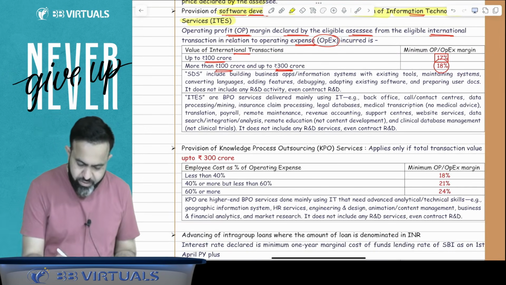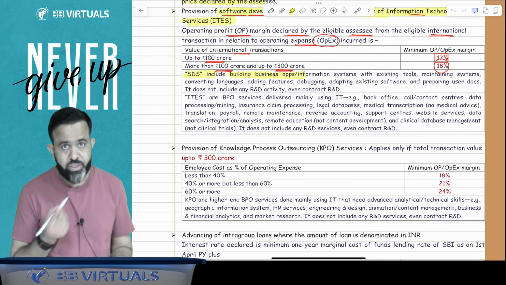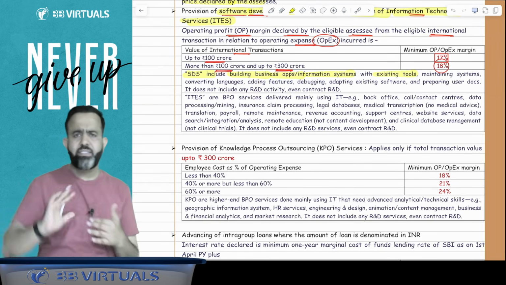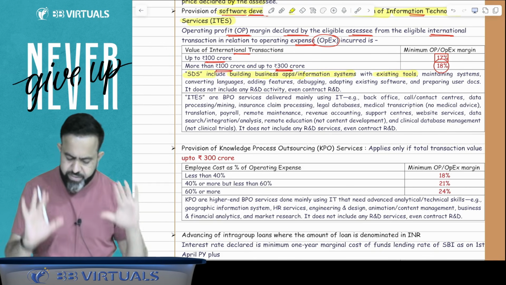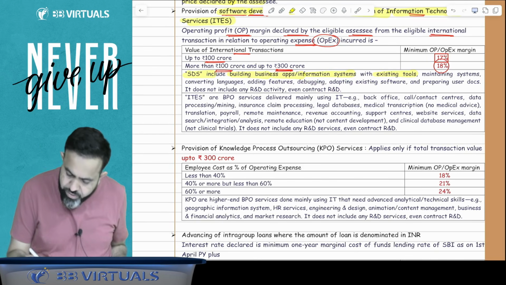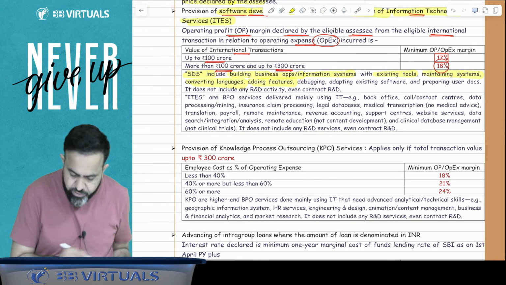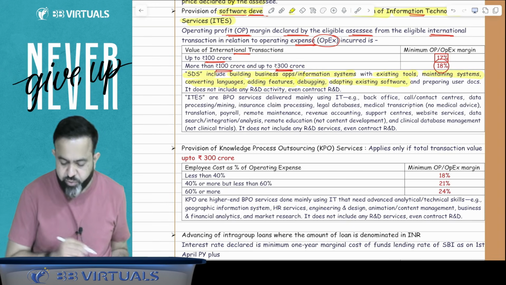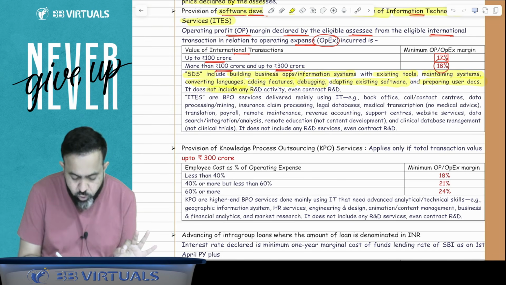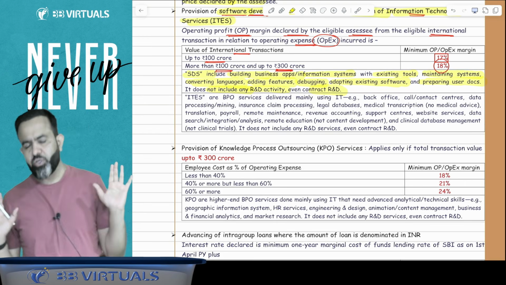So here, software development service includes building business applications or information systems with the existing tools, maintaining systems, converting languages, adding features, debugging, adapting existing software, or preparing user documents, etc. But it does not include any R&D activity, even contract R&D. So research and development is not included here.